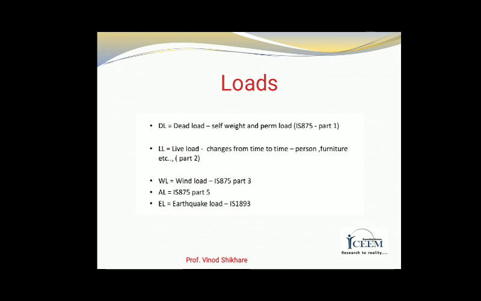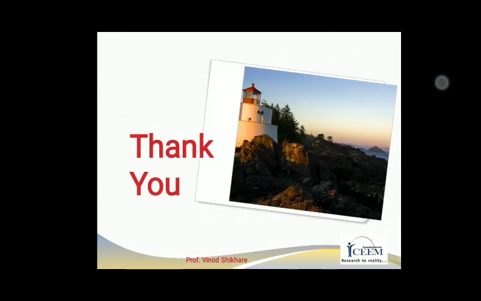For wind load we use part 3. Then snow load, and other kinds of loads, we use part 5. And for earthquake loading we use IS 1893. Thank you.